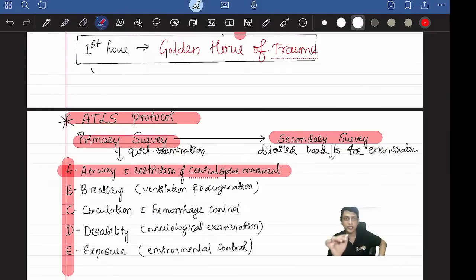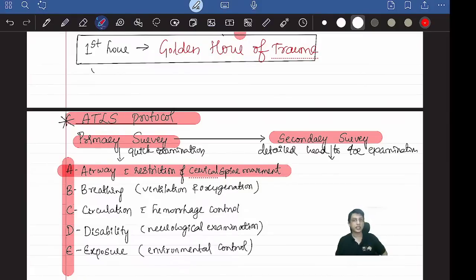All the questions I'll write and give today itself. One question will be based on this cervical spine protection or airway. In the trauma portion, what they mainly ask you is this airway protection. So remember, along with the airway, cervical spine movement also has to be protected. Then B is for breathing. How is the patient's breathing pattern? You have to check mainly ventilation, the oxygen going in from outside, and oxygenation, whether the patient is getting enough oxygen or not. Two things have to be checked.